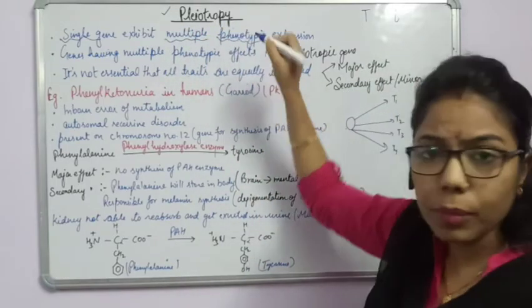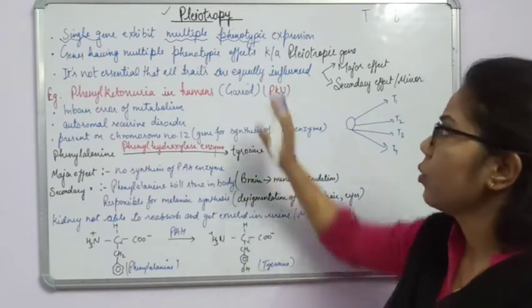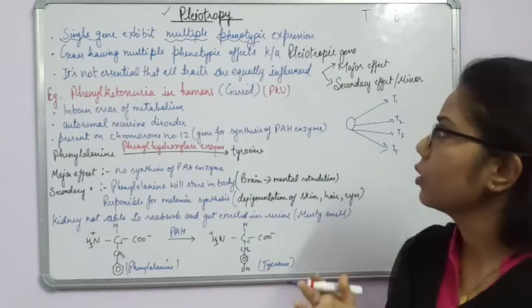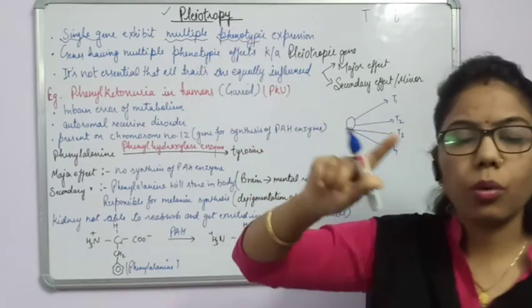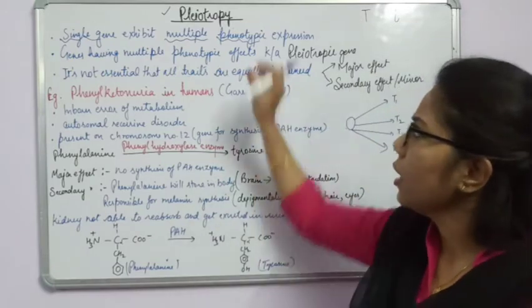And what is phenotypic expression? The outer appearance of an individual. So whatever the outer appearance it is showing, it is expressing due to only one single gene, right? So this is the phenomena.